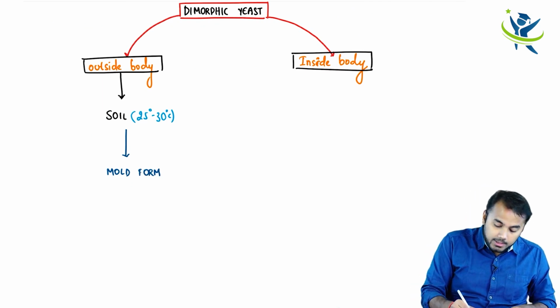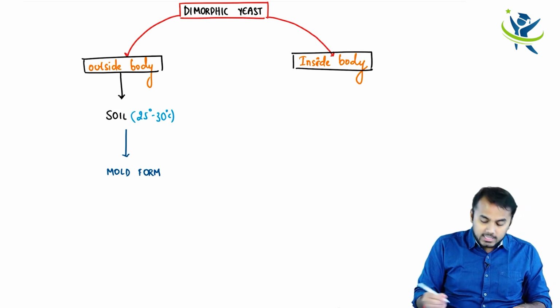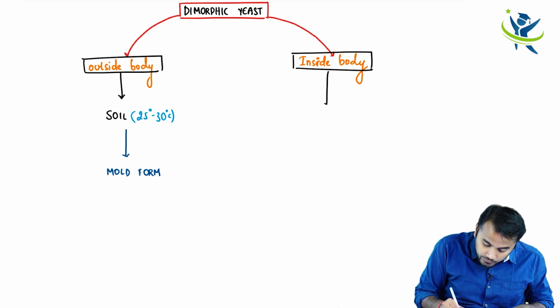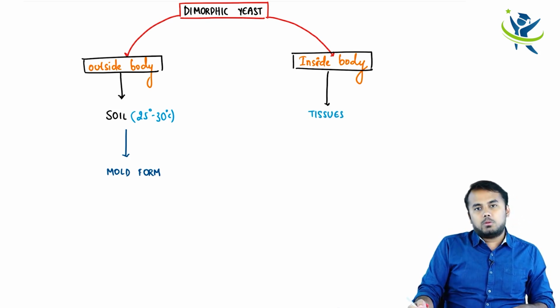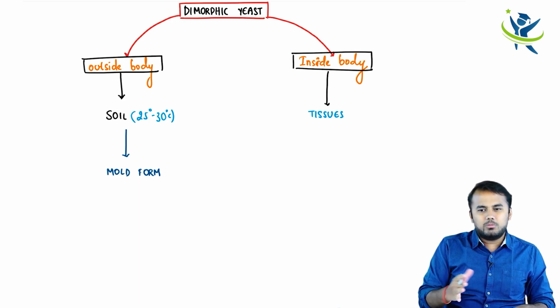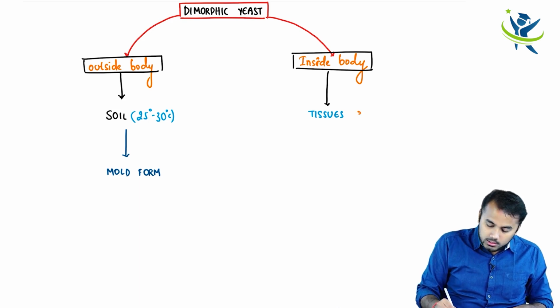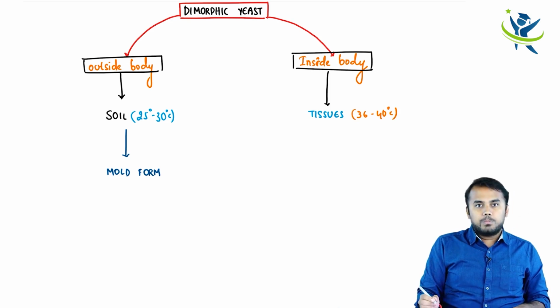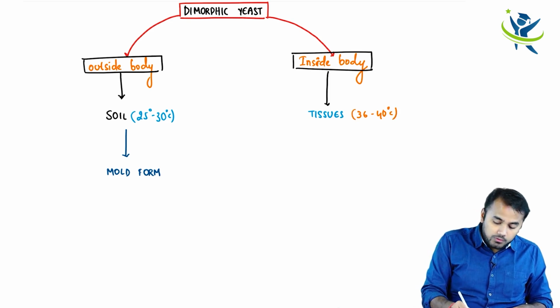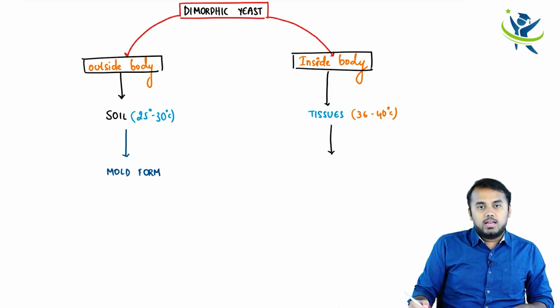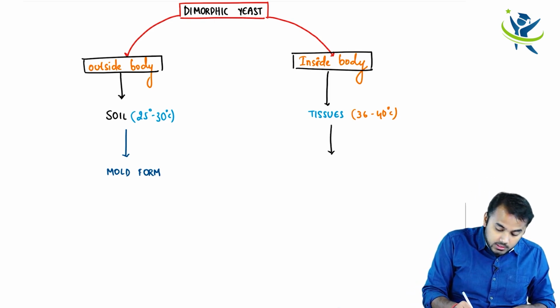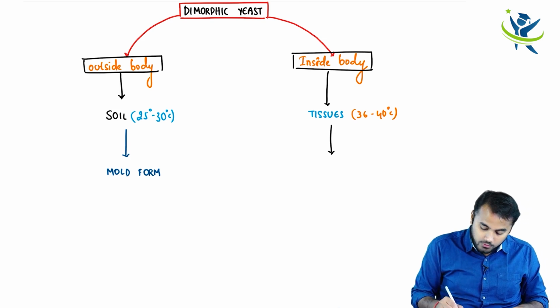But before that, it also stays inside your body, in the sense, inside your body tissues. What is the normal temperature of your body tissues? Somewhere between 36 to 40 degrees centigrade, right? So in the tissues, in what form does this fungi live? In the tissues it lives in the yeast form.